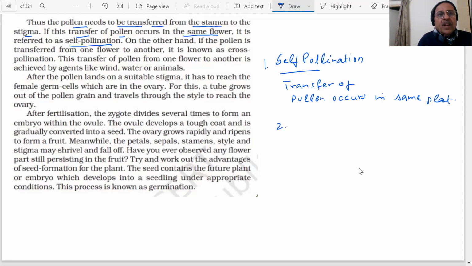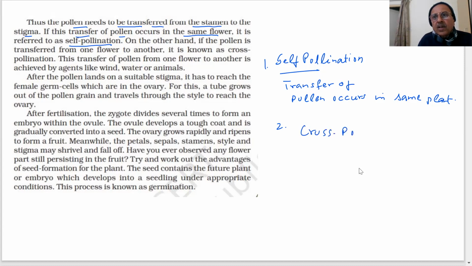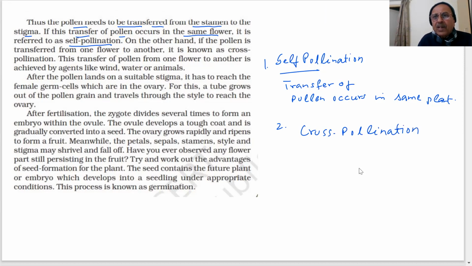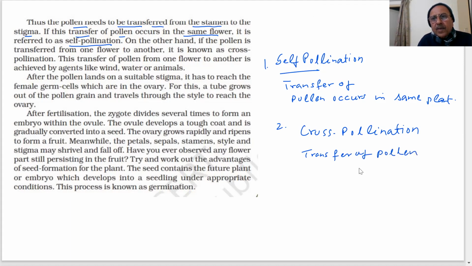If pollen is transferred from another plant, this is called cross-pollination. They can ask the difference between self-pollination and cross-pollination. Transfer of pollen occurs from one plant to the other plant, one flower to a different flower. Okay, so this takes place from one flower to another.